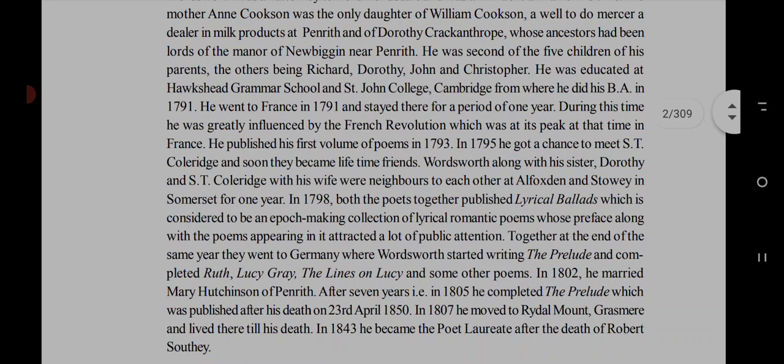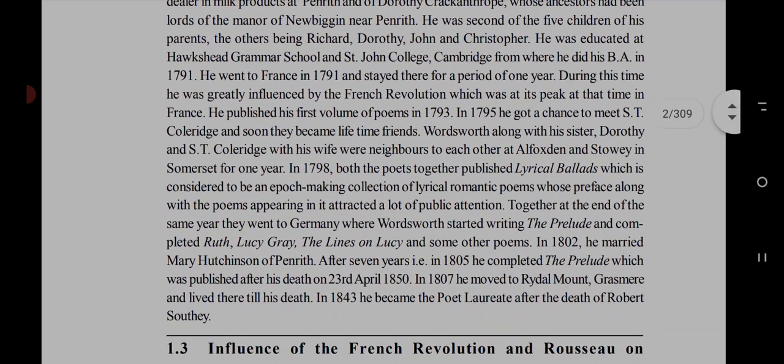After that he published his first volume of poems, consisting of some poems, in 1793.